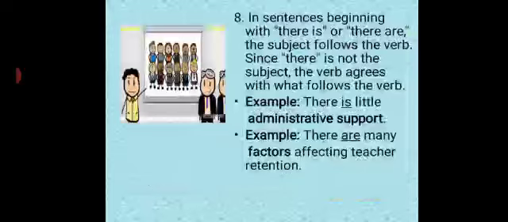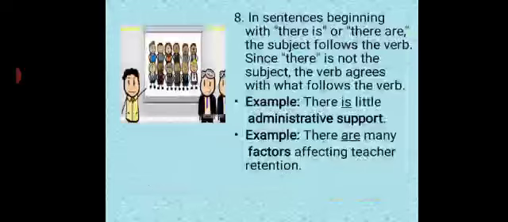Let's see, for example, there is little administrative support. Now here the subject in our sentence is the administrative support, not the word there because it comes first. No, the subject is administrative support, so it is singular, so it takes a singular verb is. Okay.